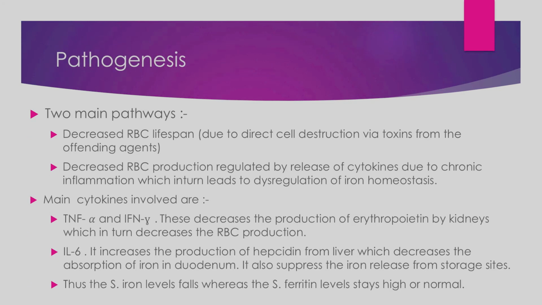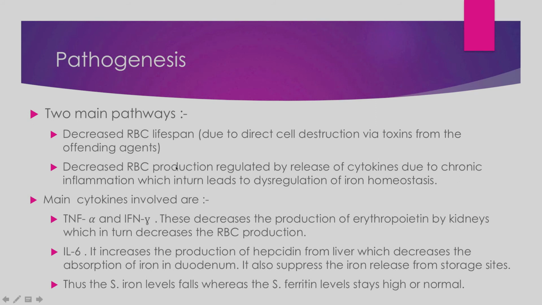What is the pathogenesis for developing anemia of inflammation, AI? There are two main pathways. First is decreased RBC lifespan, and second is decreased RBC production. Both lead to the deficiency of RBCs, thereby leading to anemia. Decreased RBC lifespan is because of direct cell destruction from toxins, from bacteria or viruses or from autoimmune diseases, whatever the reason is. Whatever the reason producing inflammation, that reason is directly cytotoxic to the RBCs.